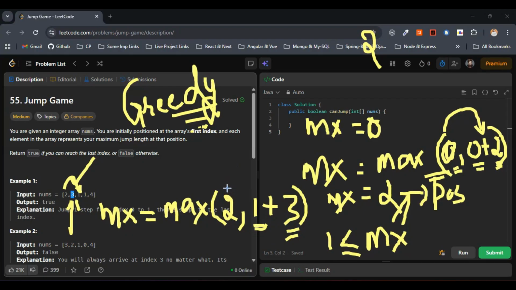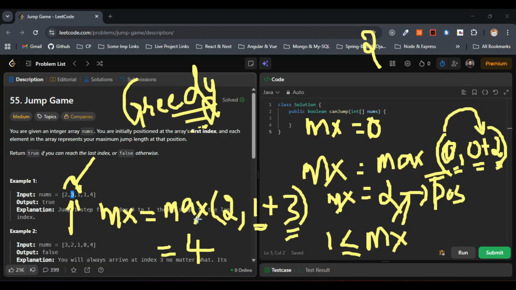The previous max value is 2, so 2 comma 1 plus 3, which is 2 comma 4. Max of 2 comma 4 is quite obviously 4. So now we have got 4.